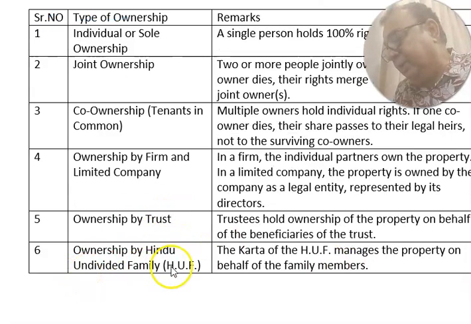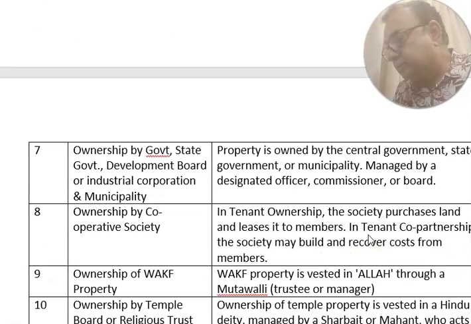Ownership by Hindu undivided family. The Karta of the HUF manages the property on behalf of the family members. Ownership by government: state government, development board, industrial corporation and municipality. Property is owned by the central government, state government or municipality, managed by the designated officer, commissioner or board chairman.